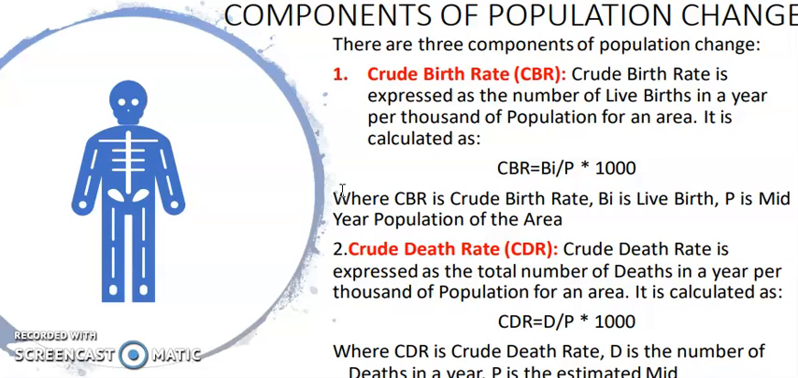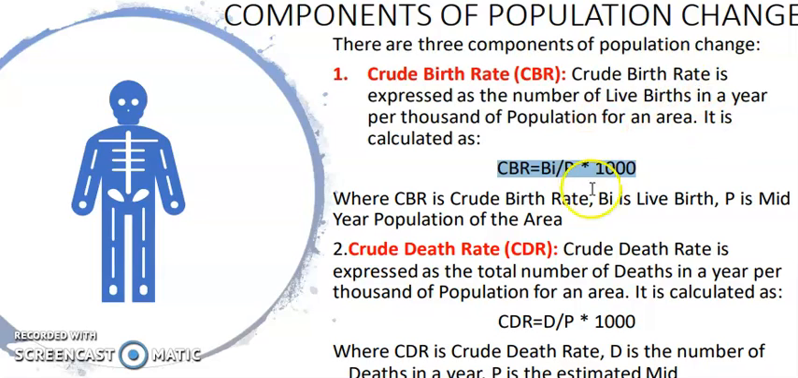Crude birth rate. Crude birth rate is expressed as the number of live births in a year per 1,000 population in an area. It means the total number of births, like how many people were born in a year per 1,000 population in an area, it's called crude birth rate. The formula you will learn: BI by P multiplied by 1,000. Here the meaning of BI is live birth, that means the total number of live births in a year. P is the mid-year population of the area, multiplied by 1,000.